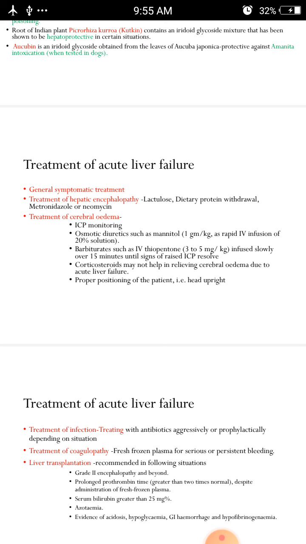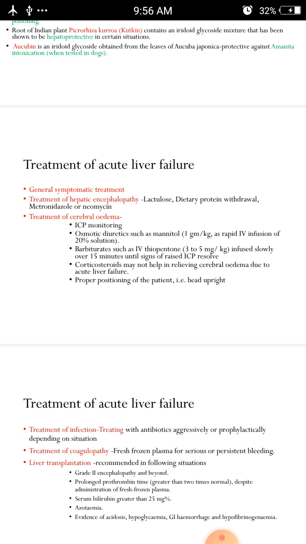And for cerebral edema conditions, we should go for intensive care patient monitoring, and osmotic diuretics such as mannitol 1 gram per kg as rapid IV infusion of 20% solution, and barbiturates such as IV thiopentone infused slowly over 15 minutes until signs of raised ICP resolve.